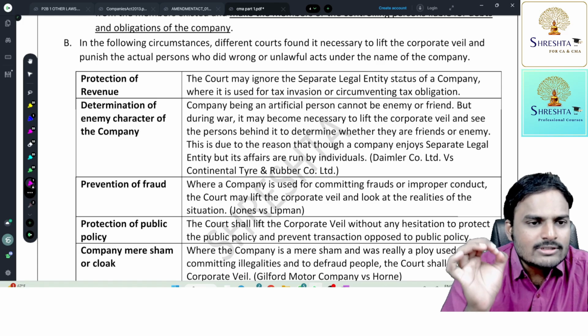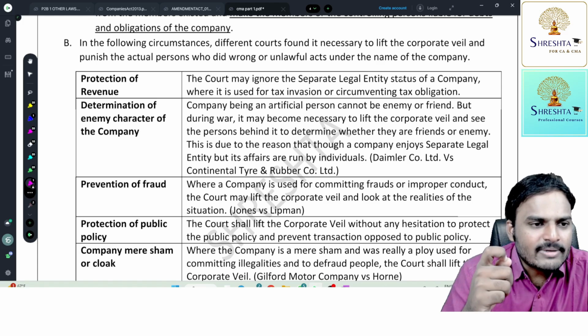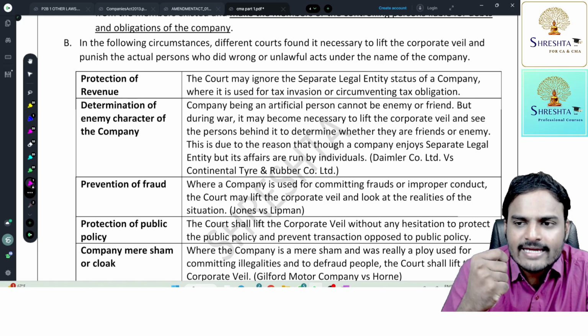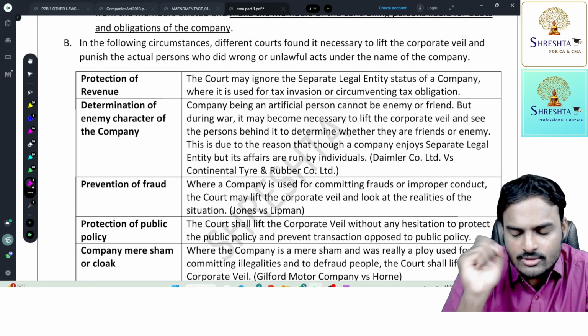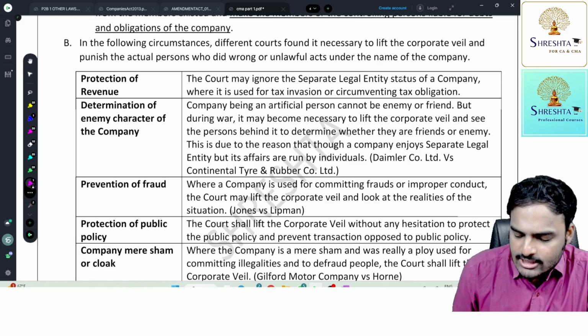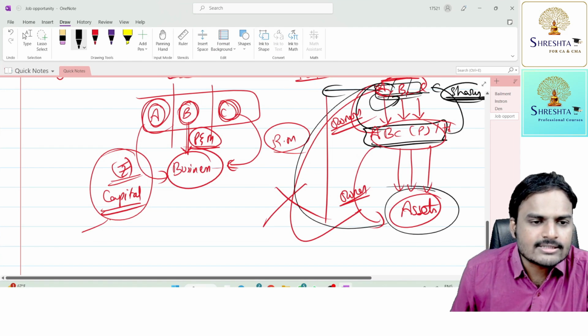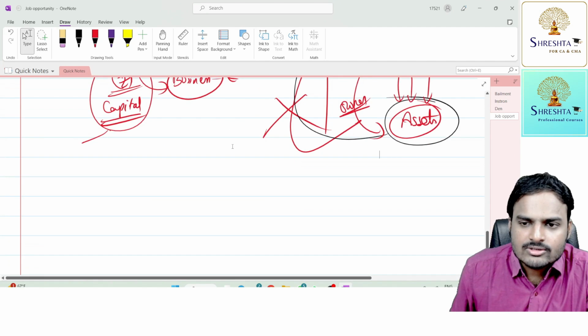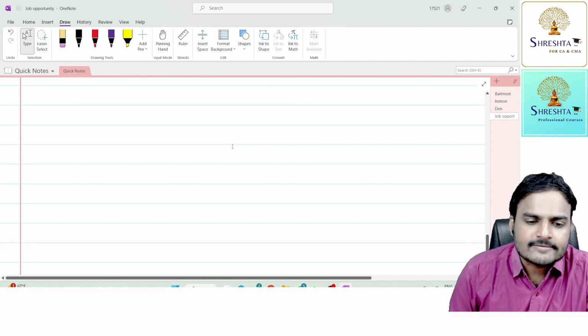The court may ignore the separate legal entity status of a company where it is used for tax evasion or circumventing tax obligation. So here, we had a famous case study, Dinshaw Maneckji Petit versus CIT. In that case study, what actually happened is